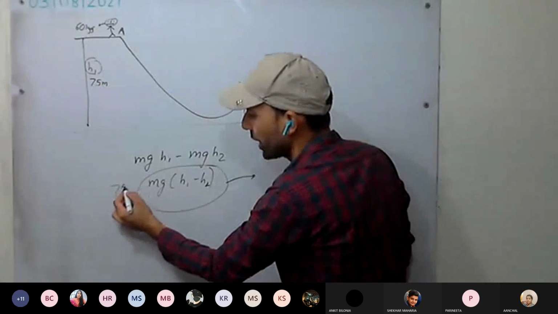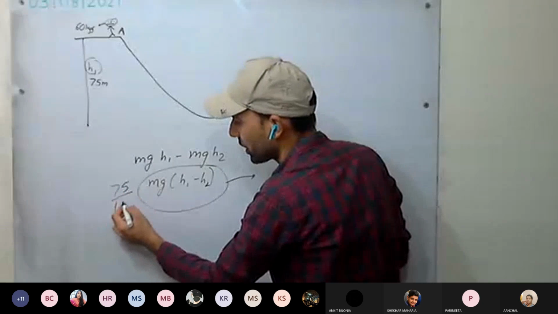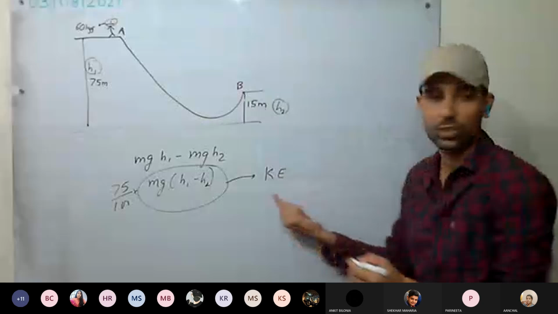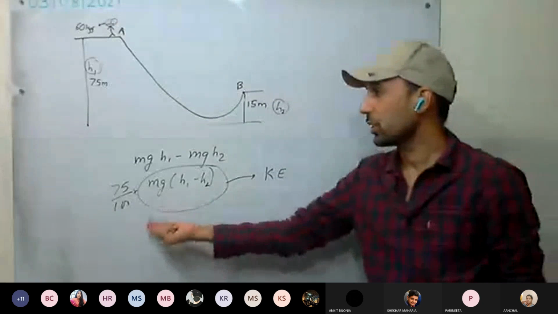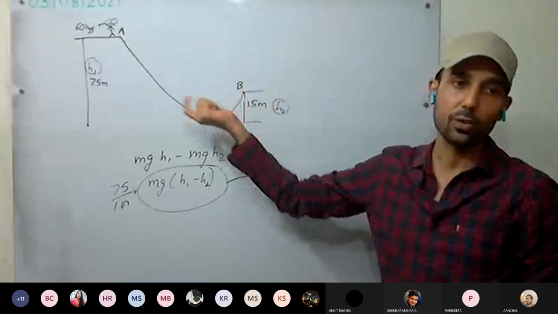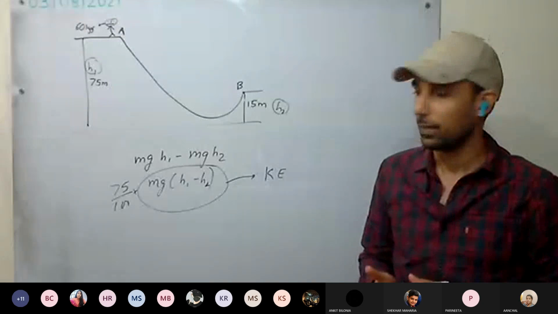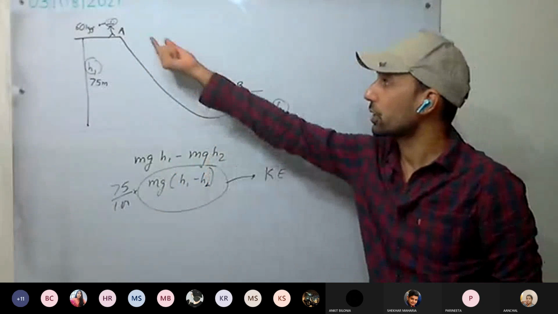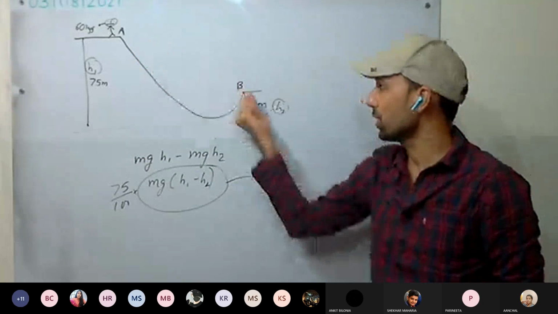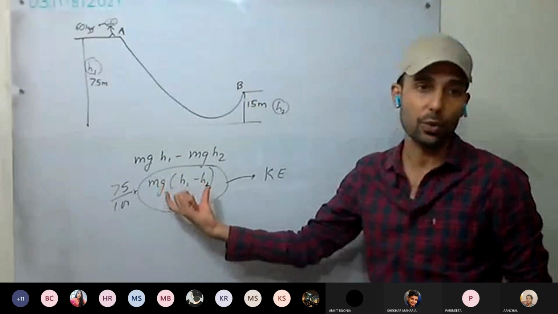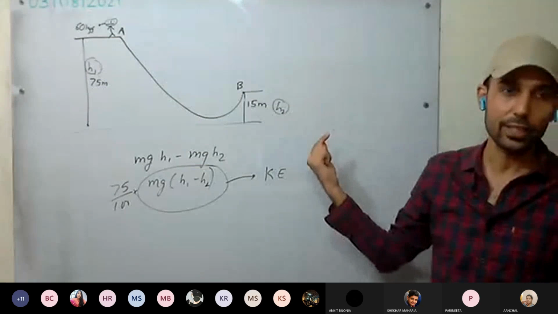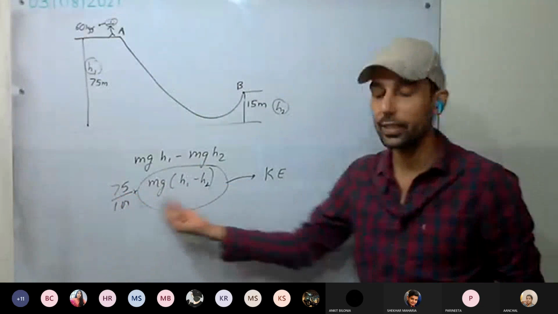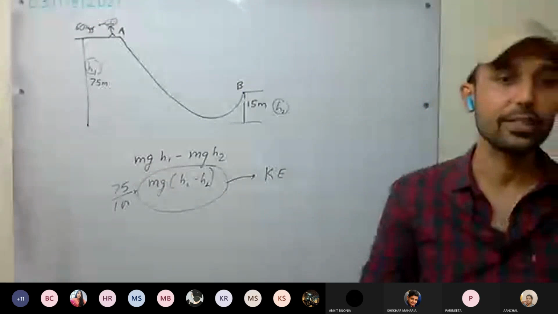How much of it? 75% of it. Understood? The rest of the energy may have gone in overcoming friction or other forces, maybe air drag. So the potential energy has reduced from this to this, and it has converted into some other form of energy. Out of it, 75% is converted into kinetic energy. It is given in the second part.